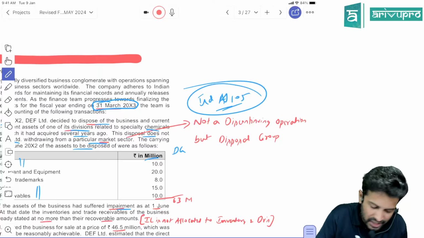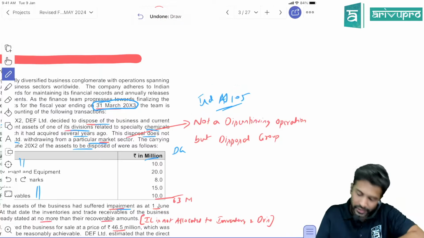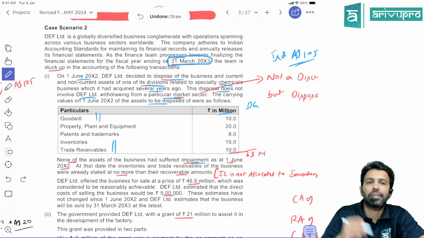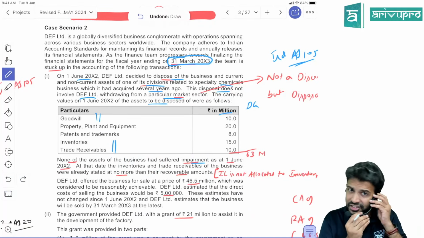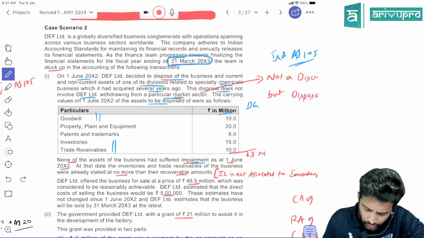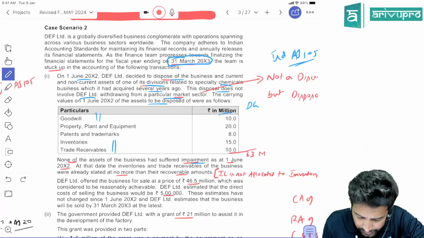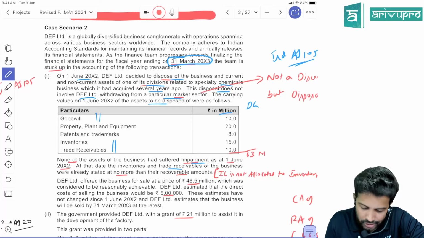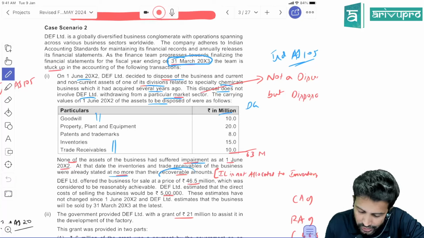That impairment will be as per Ind AS 105. That may come in. Here, what they mean by no impairment is that there is no impairment as per Ind AS 36. As at that date, meaning on 1st June, inventory and trade receivables of the business were already stated at no more than recoverable amount.